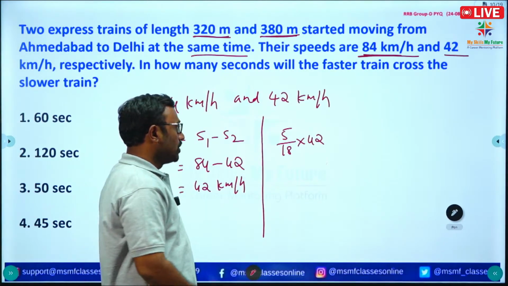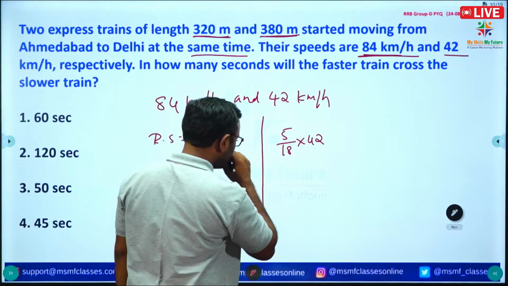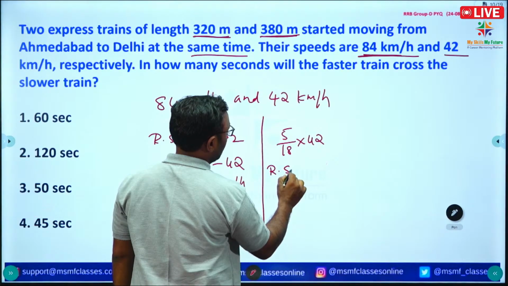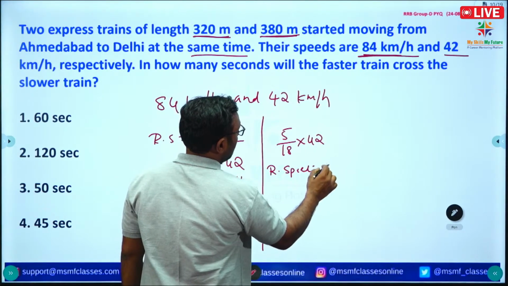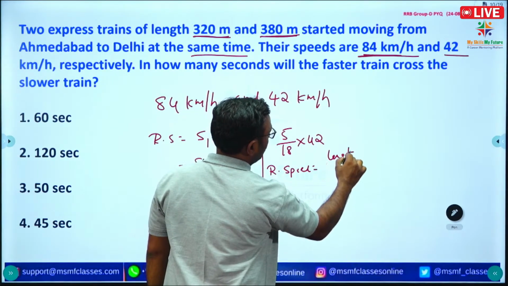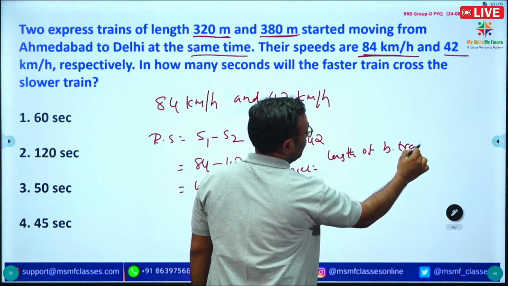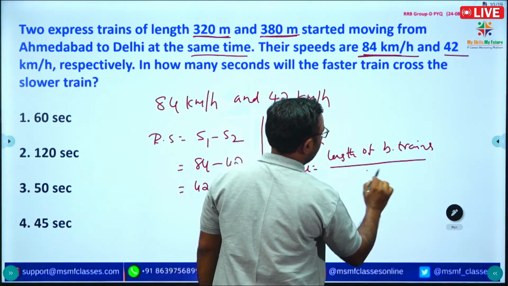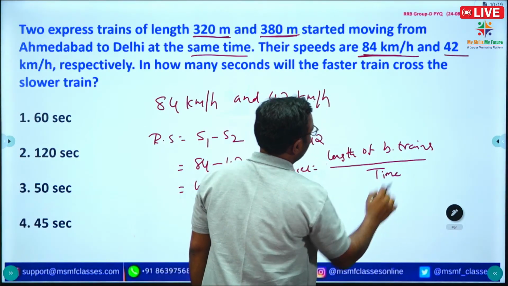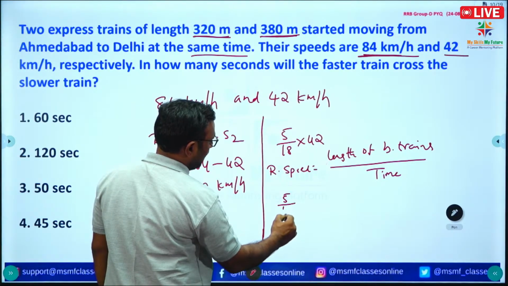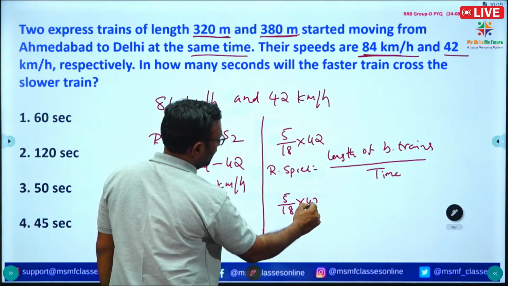Right. So we know that relative speed is equal to length of both trains by time. We need to find the time. Relative speed is 5 by 18 into 42.